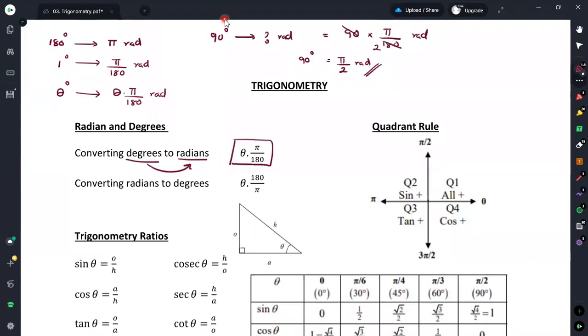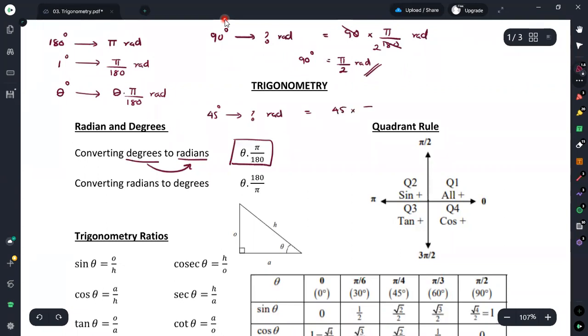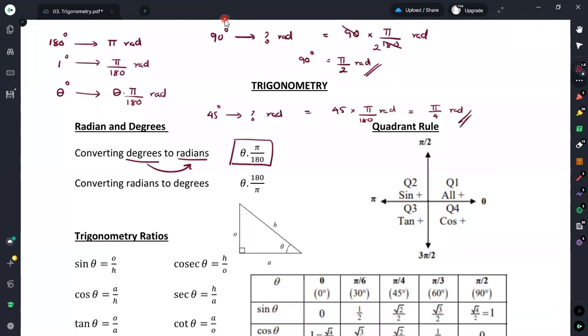In a similar manner, if I take another example and ask to calculate the equivalent radian angle for 45 degrees, here we have 45, and 1 degree is equal to π over 180. If this is cancelled out, we get π divided by 4 radians. Therefore, this is the way that we are using.